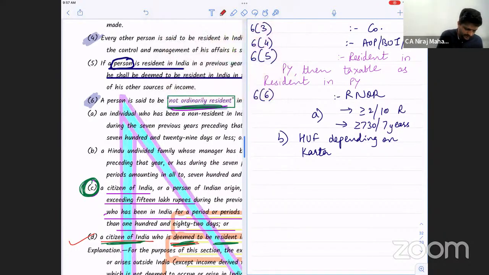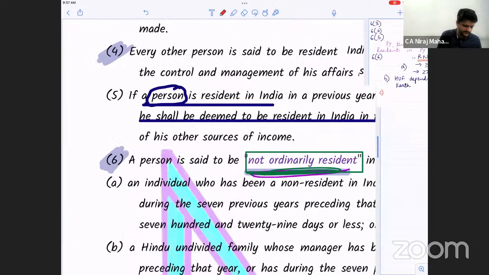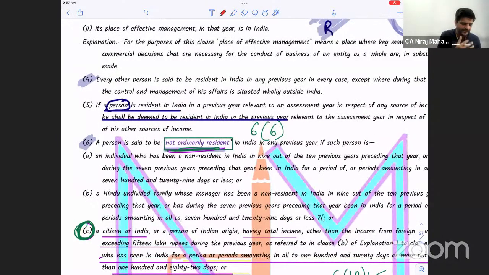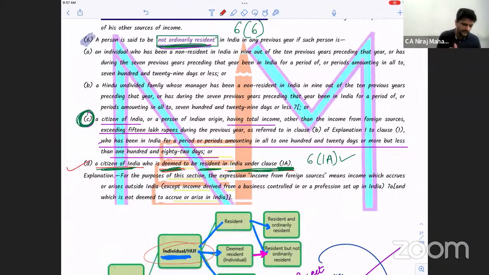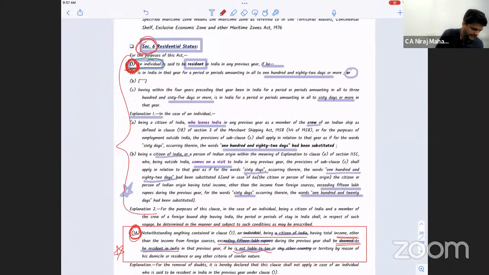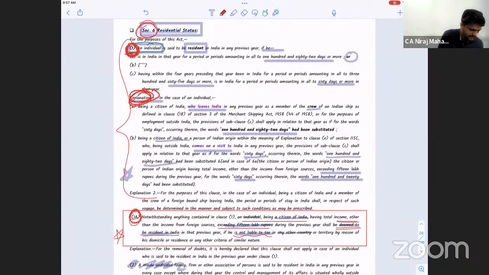These were not there earlier. We are in RNOR. What is clause C saying? Citizen of India, person of Indian origin, having total Indian income more than 15 lakh rupees, as referred to in clause B of explanation 1 to clause 1. Clause 1, in simple language, understand as subsection 1. Subsection 1, explanation 1, clause B.